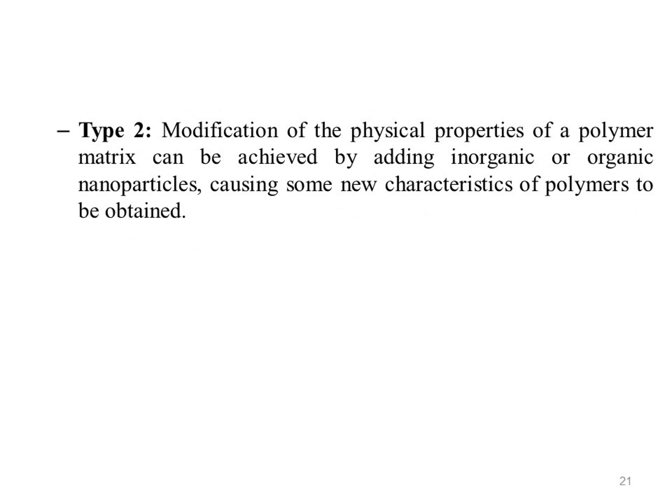Type 2: modification of the physical properties of a polymer matrix can be achieved by adding inorganic or organic nanoparticles, causing some new characteristic of polymers to be obtained. For example, polymer composite coating containing some inorganic nanoparticles can provide resistance to the initiation and propagation of crack, fill cavities and initiate crack bridging, deflection and bowing.